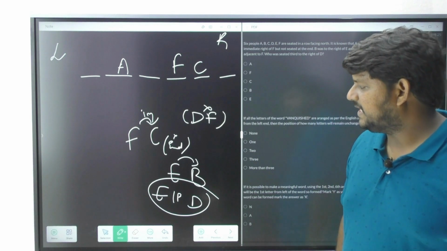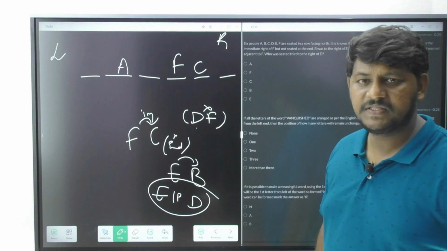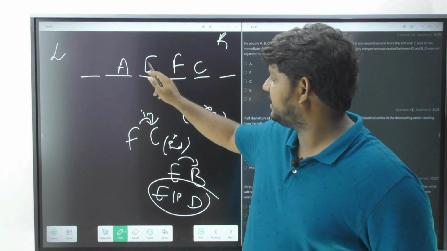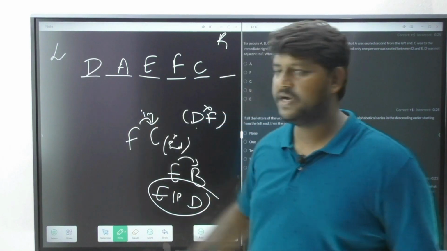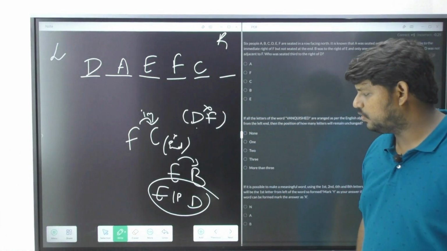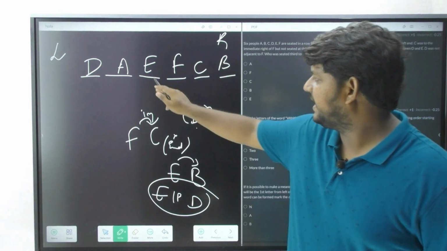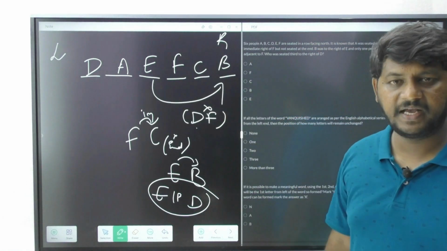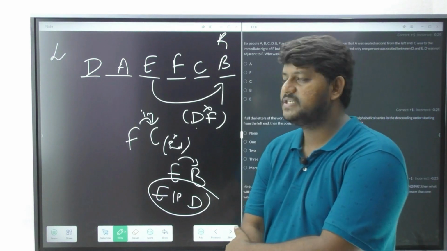Correct. In between E and D there should be only one person, but D and F cannot sit together. So if I place E here, one person cannot be applied here. So I will try to write down D here. And who is the only person left over? B. Now understand, on the right side of E, B is there. Yes, it is never mentioned immediately, until unless it is mentioned immediately.